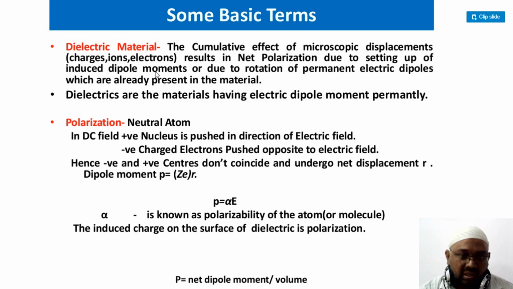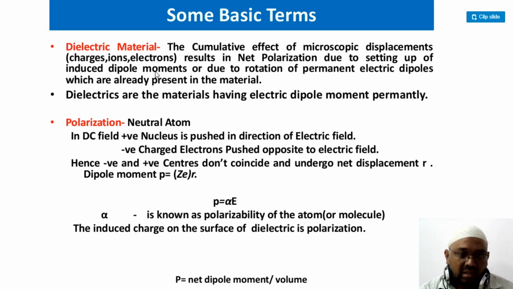So what will happen when you apply some amount of electric field? The positive charge will be pushed in the direction of the electric field, and the negative charge will be pushed in the opposite direction of the electric field.